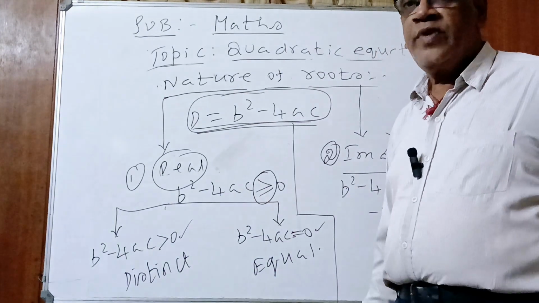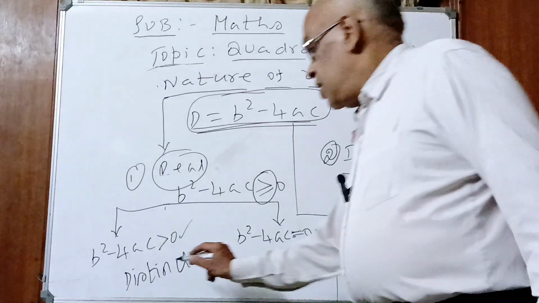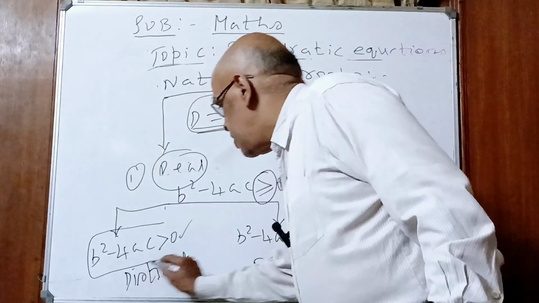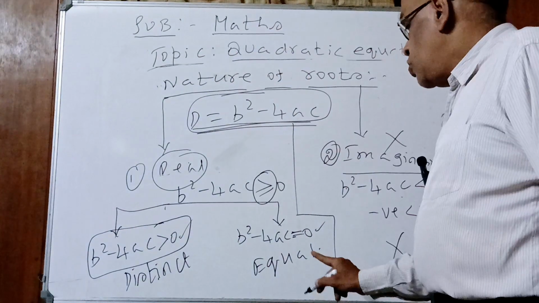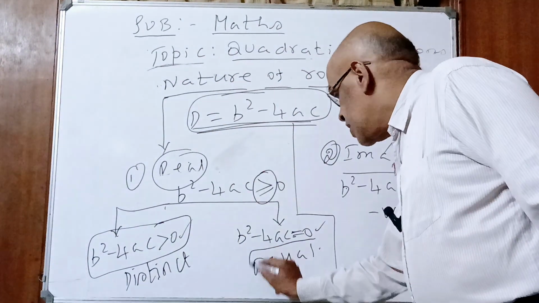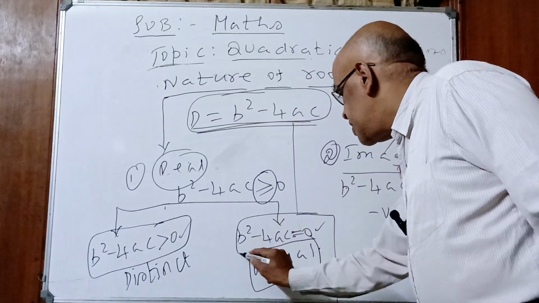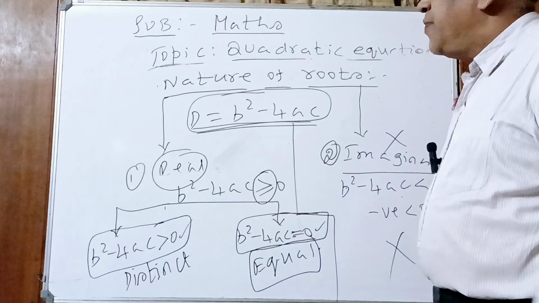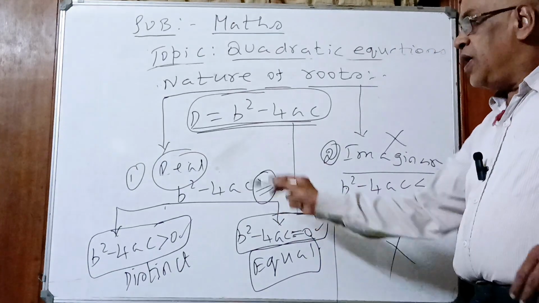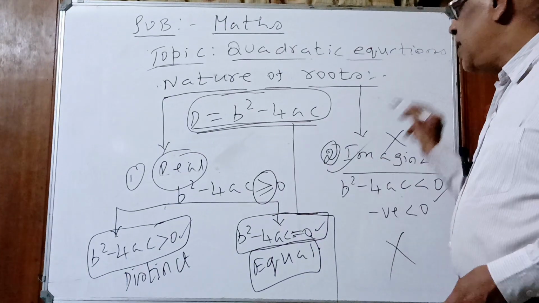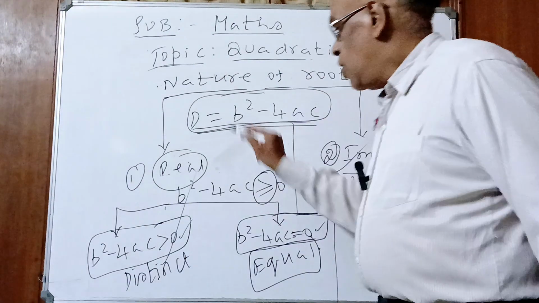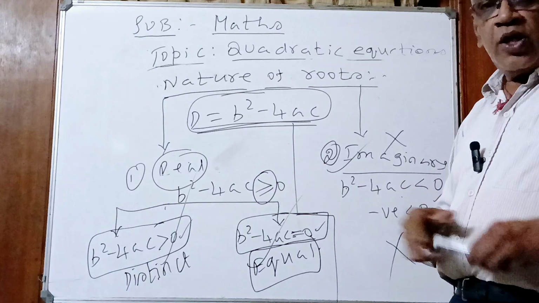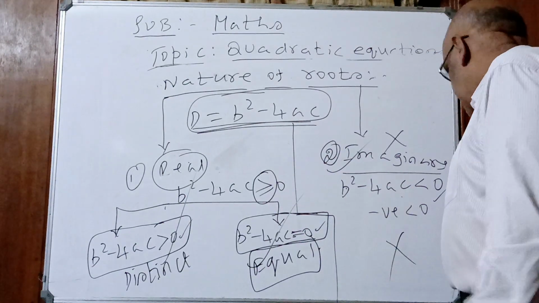Yes or no children? Yes. Then roots are real and distinct, condition b square minus 4ac greater than 0. Roots are real and equal, condition b square minus 4ac is equal to 0. Yes or no children? End of this, all the topics discussed. We will do three sums based on roots are imaginary, roots are real and distinct, roots are real and equal. Understood children? Next topic, solving three sums based on these three conditions.